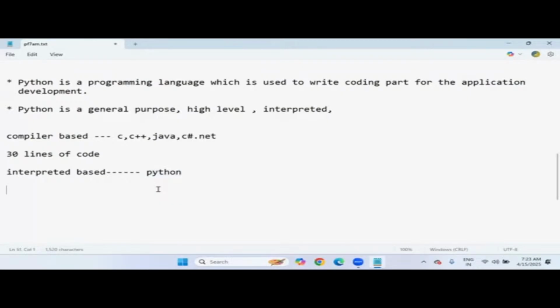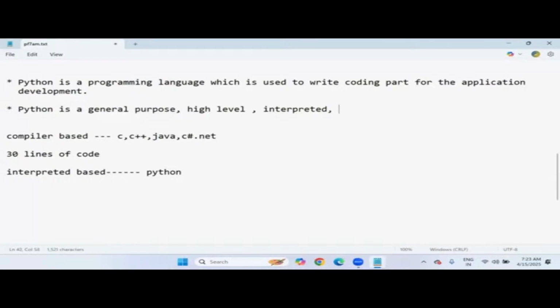So error handling or tracing, meaning line by line code checking, is easy in Python. When it comes to other languages, because they are compiler based, the whole program is checked and executed at a time. So this is the difference between compiler and interpreter.